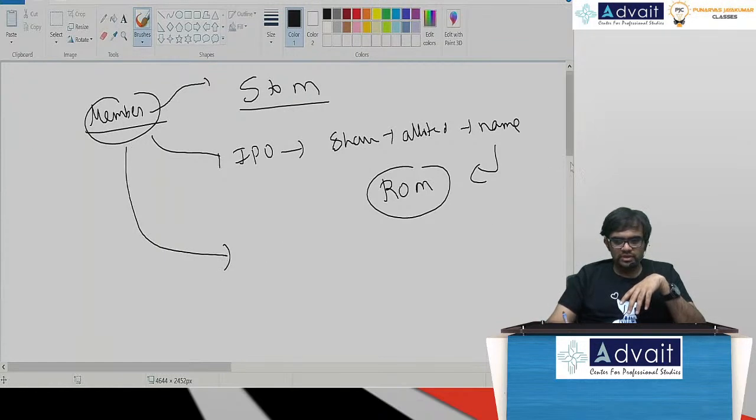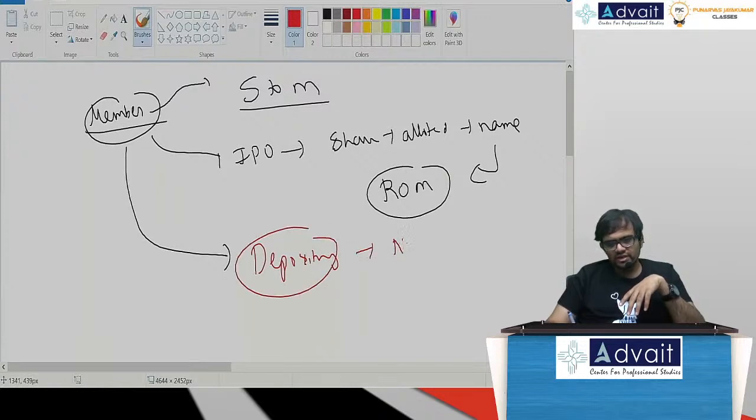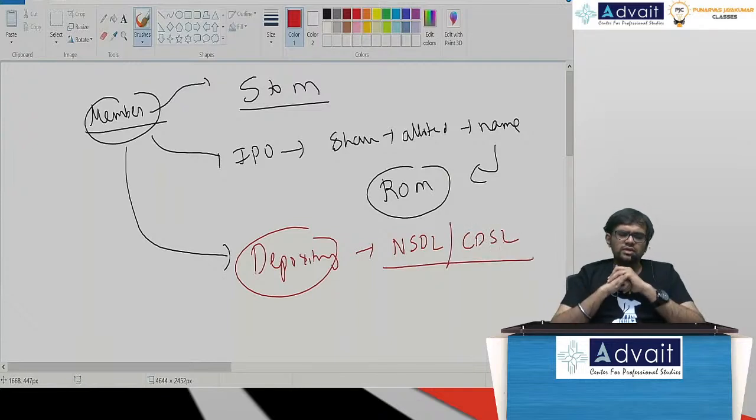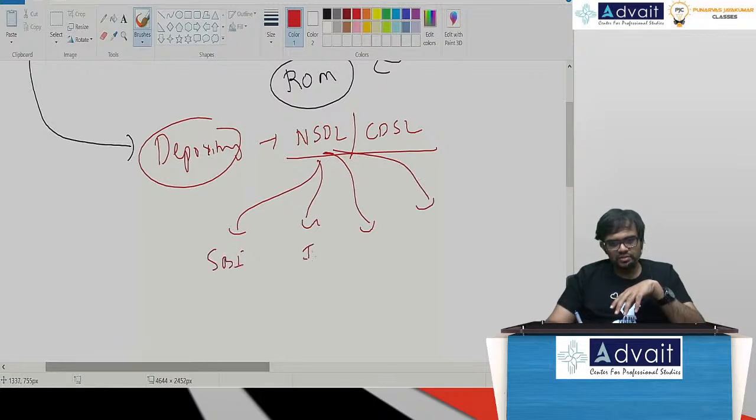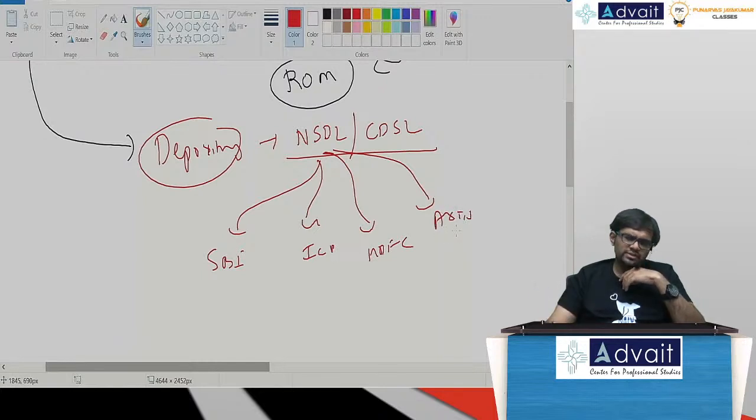So there is somebody called a depository. Two depositories are there in India, NSDL and CDSL: National Securities Depositories Limited and Central Depository Securities Limited. These have links to various banks. It may be SBI, maybe ICICI, HDFC, Axis Bank, whatever, many banks.